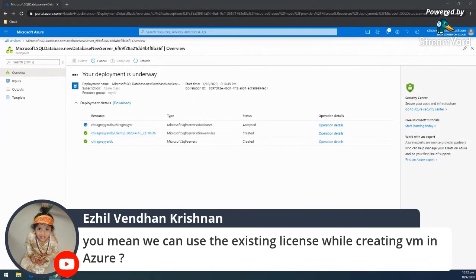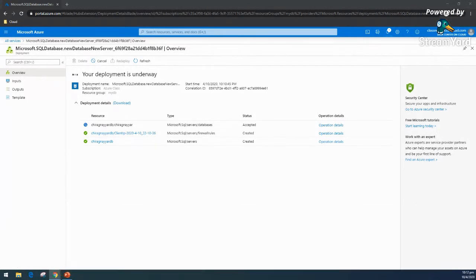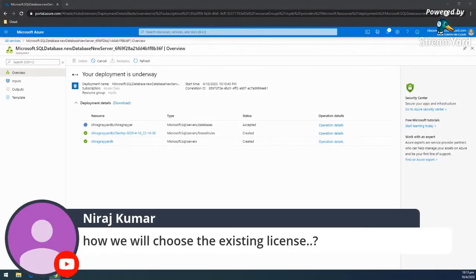So those all things are there. Let me see, it is spinning up. I have two or three more demos. I would like to show a quick demo on Cosmos as well as the MySQL part. So let's see. Meanwhile, let me take one more question. Neeraj is asking how we will choose the existing license.